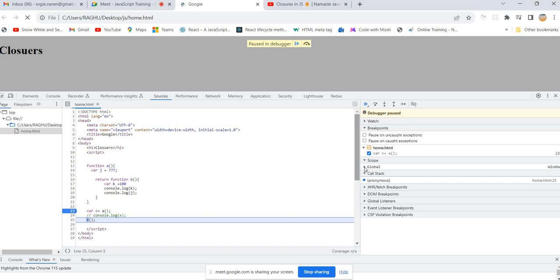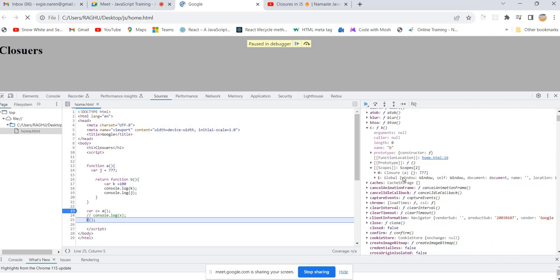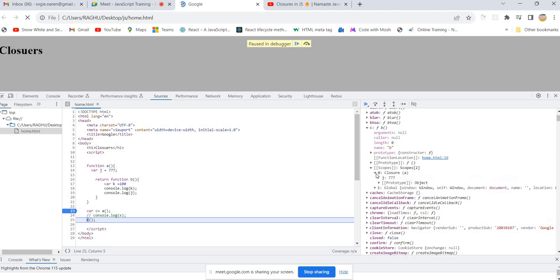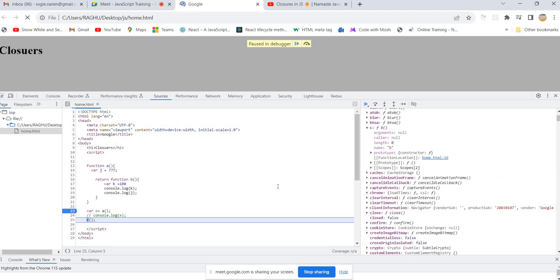So observe carefully now the global scope. Before invoking C, how many scopes do you see here? Two scopes. One is the global scope, which is always with us. Another one is Closure. Closure is like our parents. So now tell me, what is a closure?